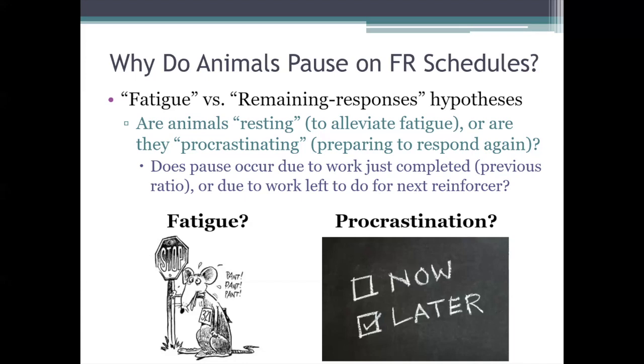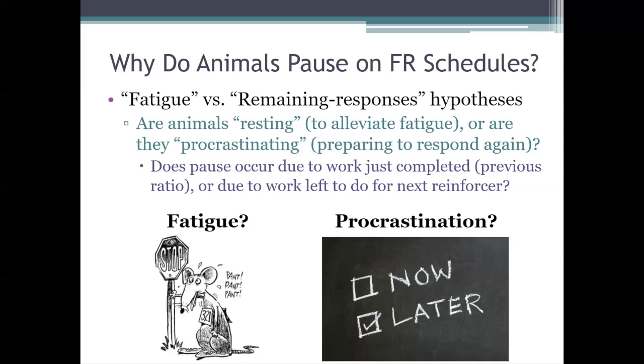I guess the more technical name for that procrastination idea is the remaining responses hypothesis. Okay. Meaning that the pause occurs because after you get a reinforcer on a fixed ratio schedule, that's when you're the farthest away from your next reinforcer, right? That's when you have the most responses remaining. It's when you have the most work left to do before you can get reinforced again. So we've got the fatigue hypothesis, and then we've got this remaining responses hypothesis. Is it that animals are tired, or is it that they're sort of procrastinating?